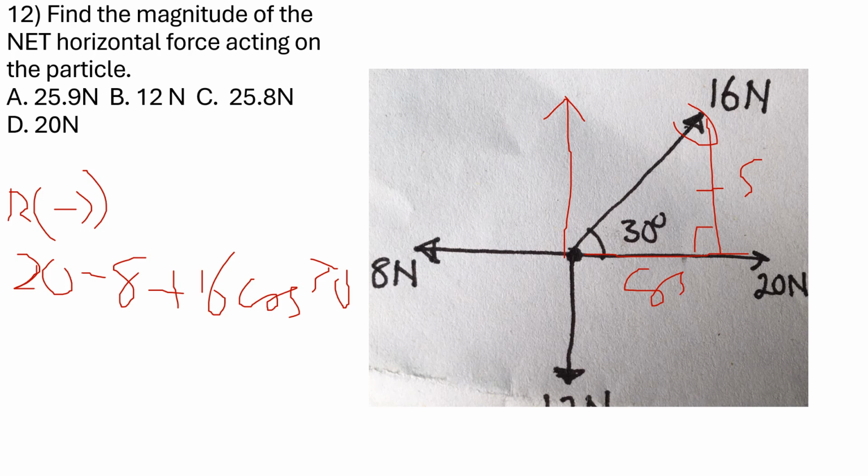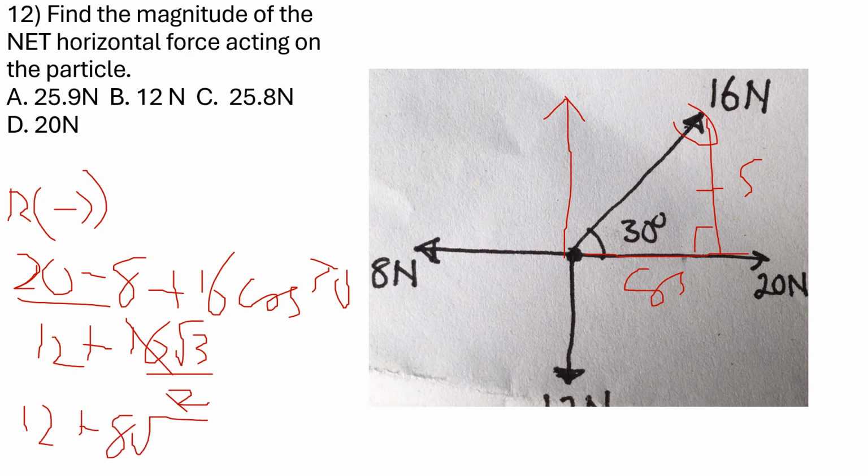Along the horizontal, 20 minus 8 is going to give 12, plus 16 cos 30. What is cos 30? Root 3 divided by 2. So this is the same thing as 8 root 3. So what is 12 plus 8 root 3?